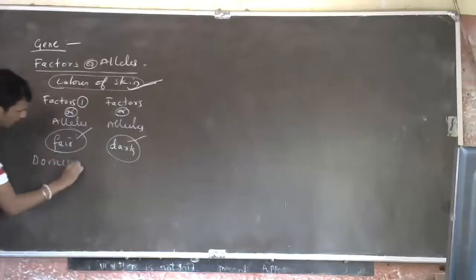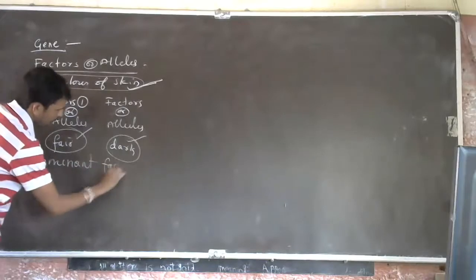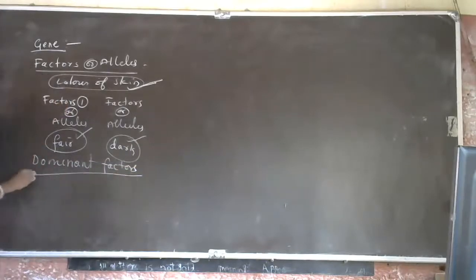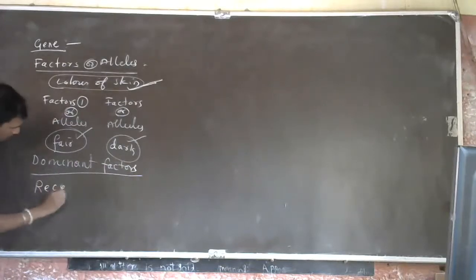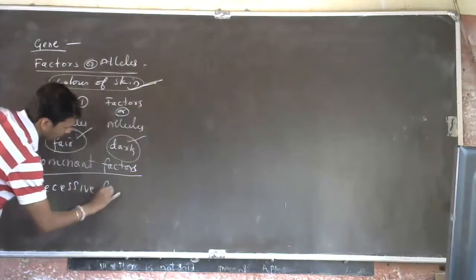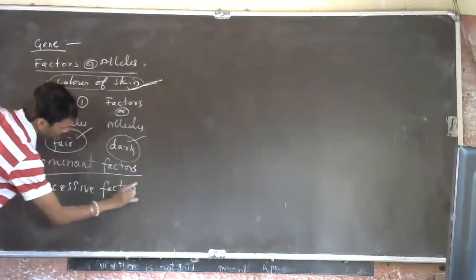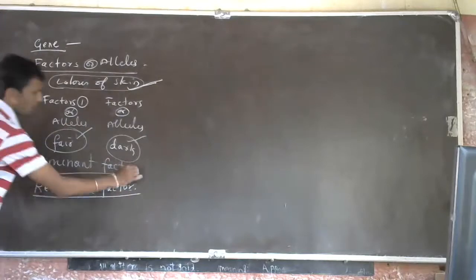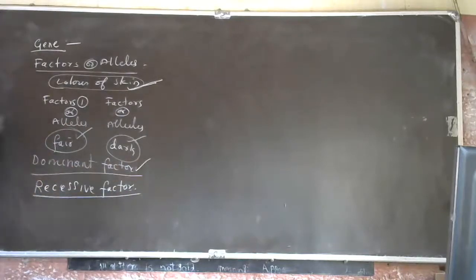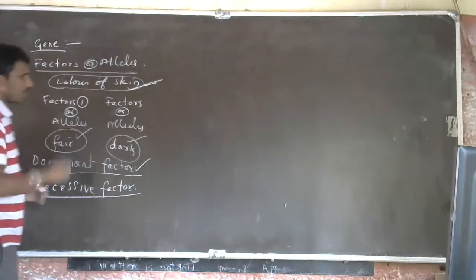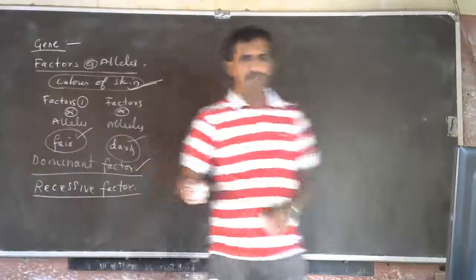There will be a dominant factor and a recessive factor. Please understand these words properly: dominant factor and recessive factor. The dominant factor is the factor which will show itself, which expresses its character.